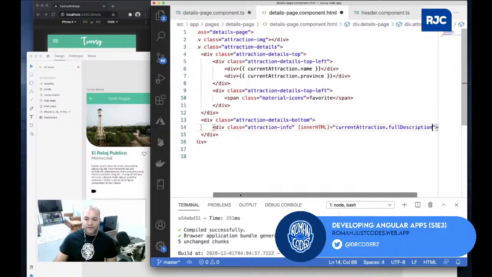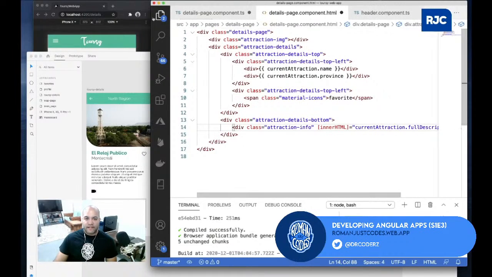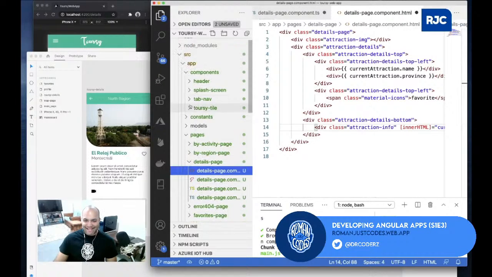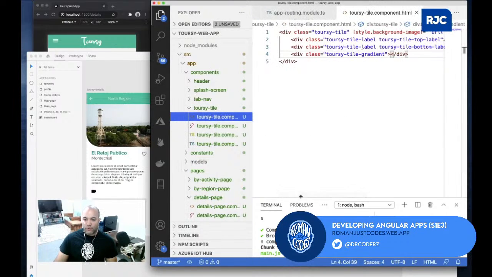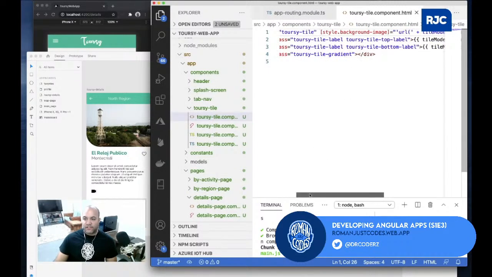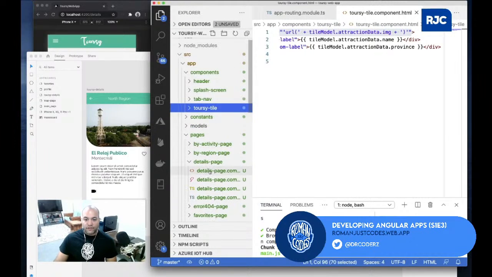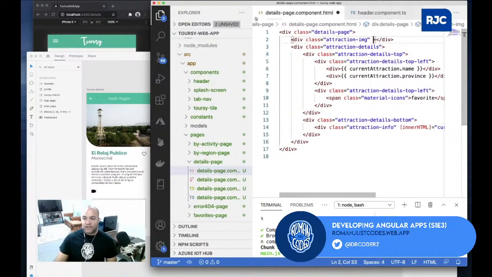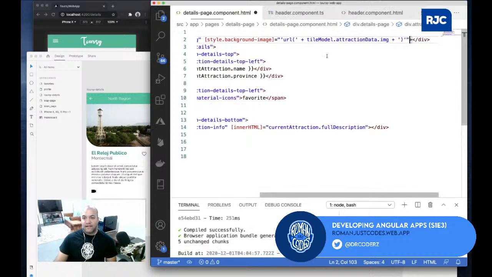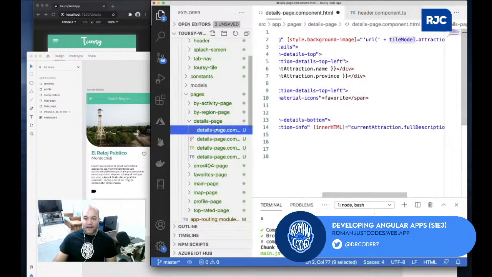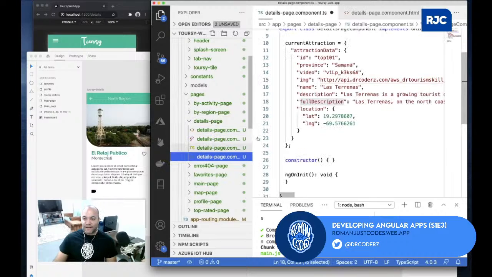So now I think the only thing that I need to add is this thing right here. So in the Toursy tile, remember, we're going to use the same approach for using the background image. So I'll copy this same thing, come back over to the details page, and then in the attraction image, I'll paste this. That's a good thing that I just looked at that, because I was forgetting about that attraction data wrapper object that is inside of my detail.